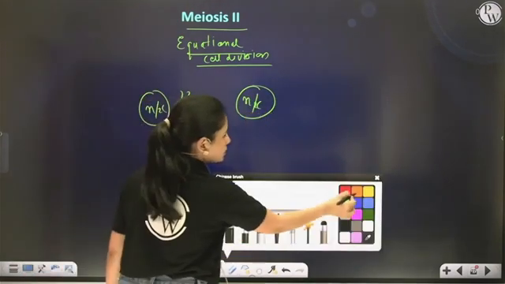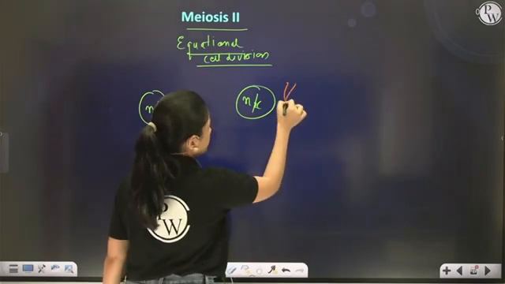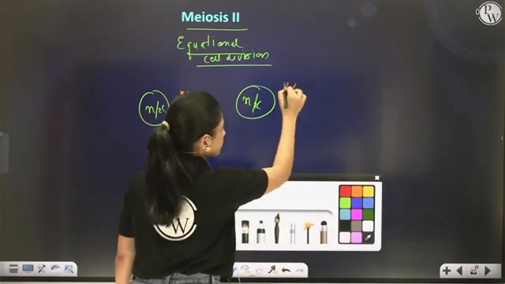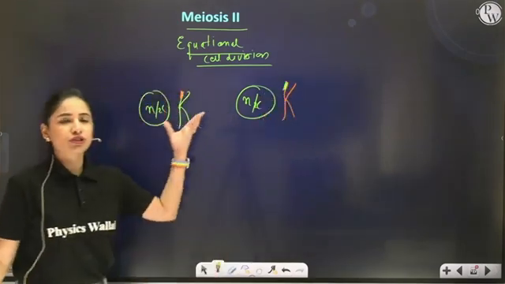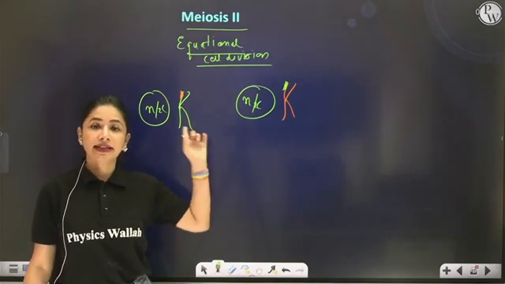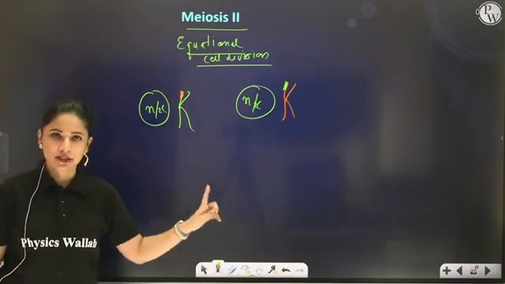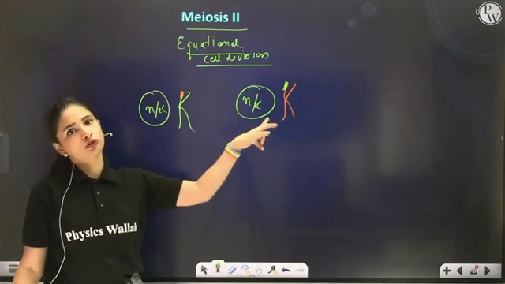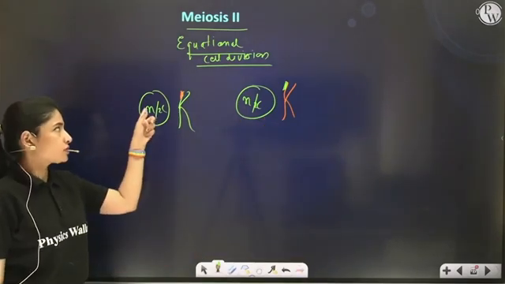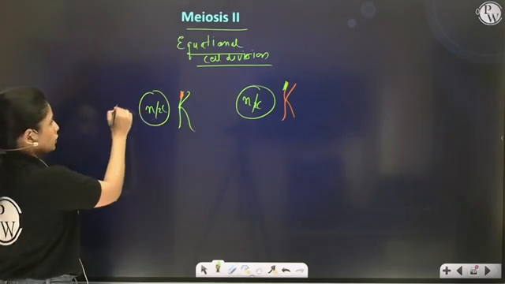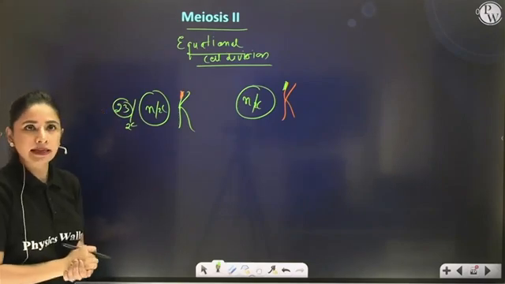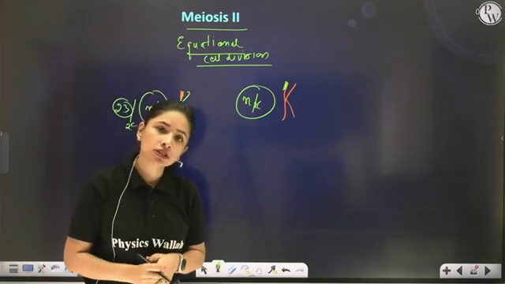Yes or no? These two daughter cells have undergone intrameiotic interphase, but DNA replication did not take place. So there is no change in the amount of DNA, nor in the amount of chromosome. It's already N, that means total 23 chromosomes with 2C amount of DNA. Now they will undergo meiosis II.